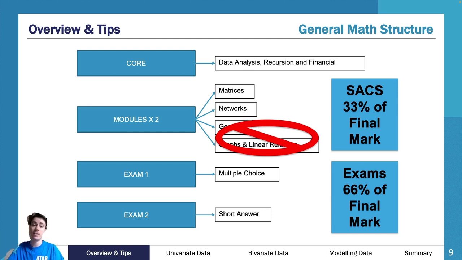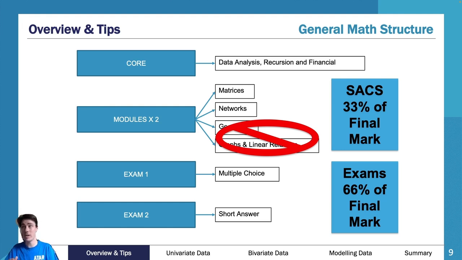Now, you have data analysis, which is the first one. It is worth double all of the other ones. So think of it as worth 40% of the content. Each of the others is worth 20% of the content. All of that makes up to your 100%. So you've got data analysis first, which is easily your biggest. You've got finance, which is arguably the most difficult, and it'll be covered in the autumn lecture series. Then you've got matrices and you've got networks. And these are really important that you understand that these are the 4 topics that you need to know.